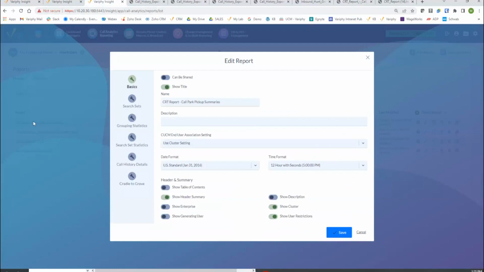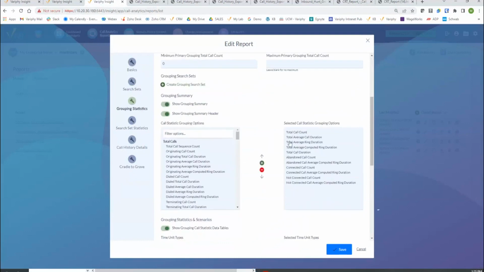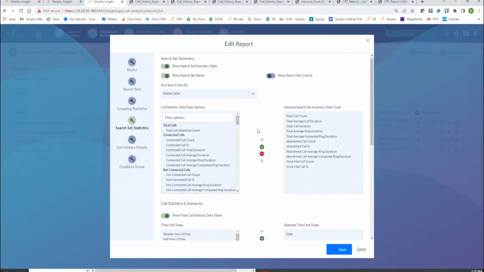How did I build this report, you're going to ask? I will. Okay, so I'm keying on just an original call party number. This could certainly be a Hunt Pilot DN. I'm not really worried about the grouping measures on the device and what I'm including here, but certainly we can include all the computed ring durations, the abandoned computed ring durations, the connected, the not connected. There's plenty of them. If I wanted to type in the compute option, I can certainly see all the leverageable computed ring time options here at the grouping section. The same is also true for the search set statistics for the main overall search set summary. So those are in here as well.